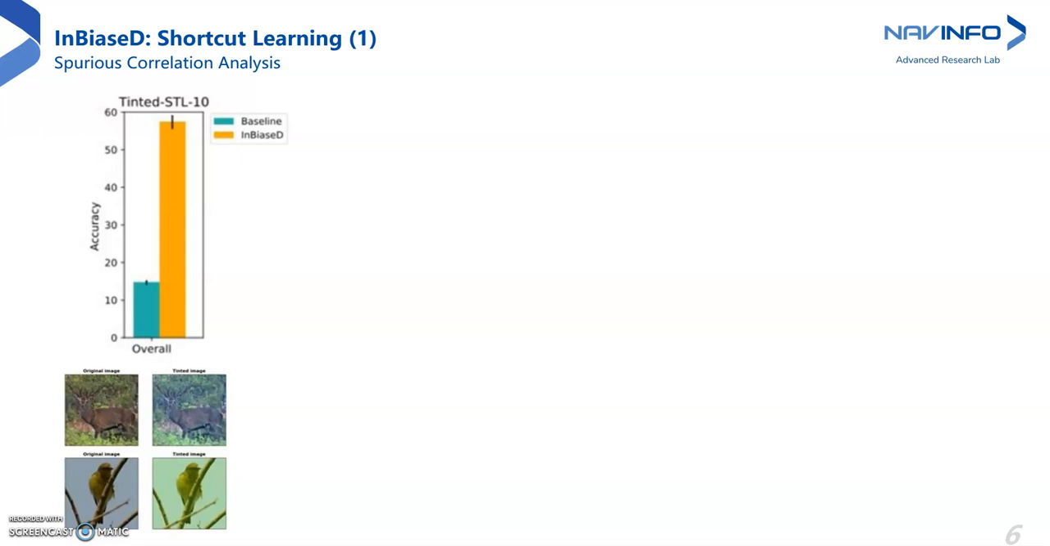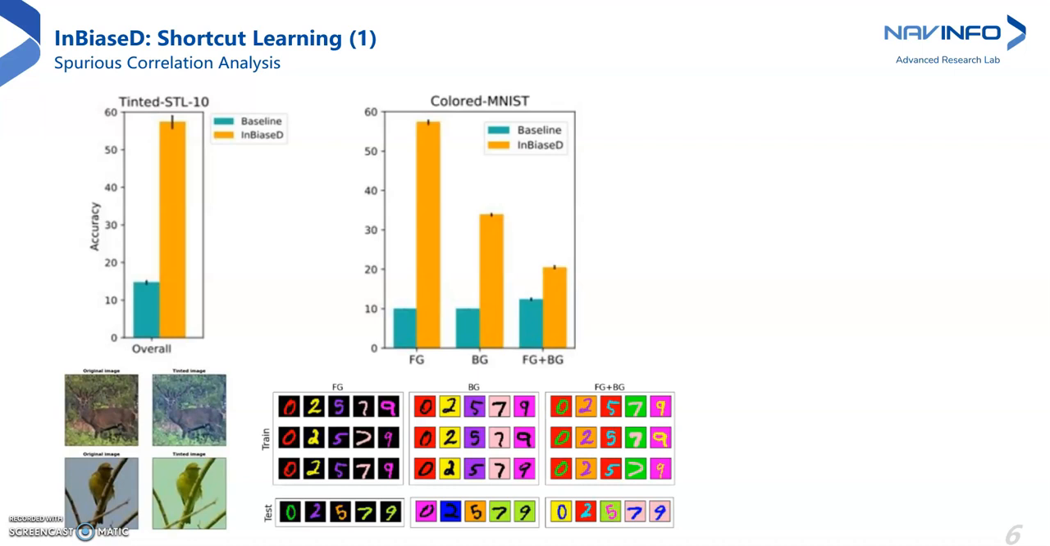We also investigate this effect on two other different datasets. We inject similar spurious colors into the MNIST dataset to create three versions of colored MNIST dataset. InBiaseD gains a significant improvement on all the versions.